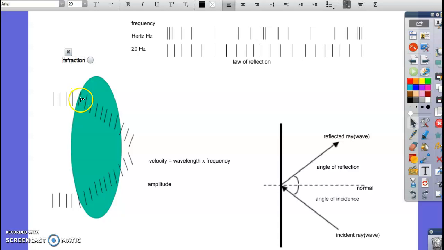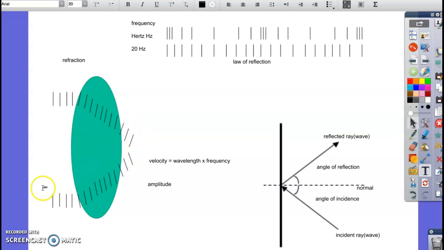Okay, and once it turns, now once it's all in the glass, it's going to go the same direction until it gets over here. And this time, the top is going to hit the air first, and it's going to speed back up because now it's going through air. So it's going to speed up, and it's going to tilt it even more. Now, I didn't show the tilt too much, but you can still see that these are now tilted more than they were when they were going through the glass.